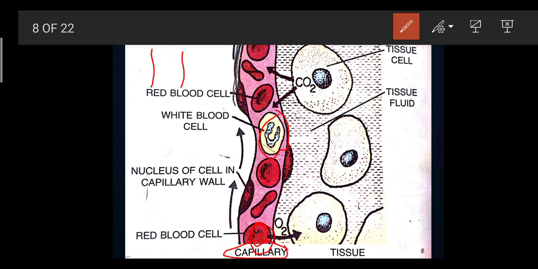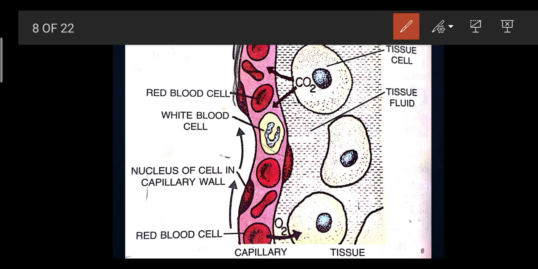So as we can see, these arrows are moving towards the upper hand side. So what does this show? That RBCs and WBCs have been carried out through the capillaries. Okay, so what happens exactly? Only the WBCs get squeezed out of these blood capillaries.